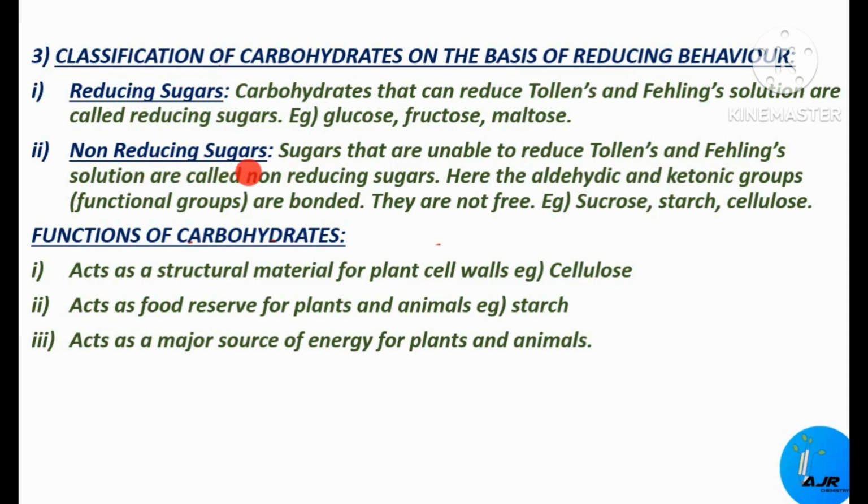Whereas in the case of non-reducing sugars, the sugars that are unable to reduce Tollens' reagent and Fehling's solution are called non-reducing sugars. Here the aldehydic and the ketonic groups are bonded. Since they are bonded and not free, they won't respond to Tollens' reagent or Fehling's solution. So sucrose, starch and cellulose come under non-reducing sugars.